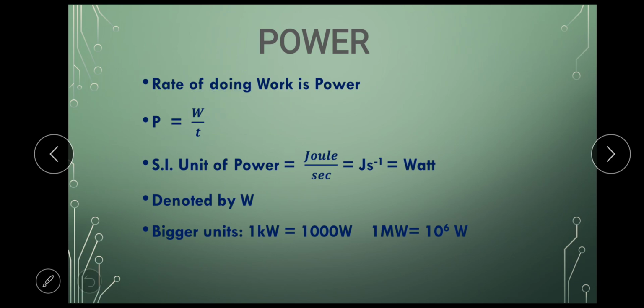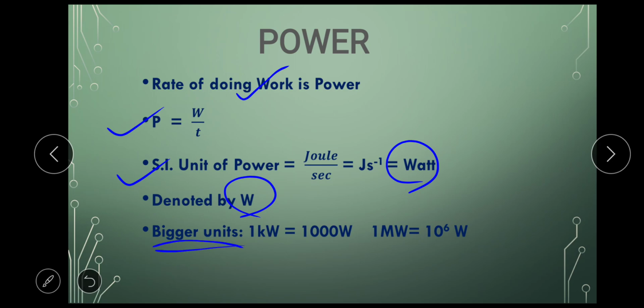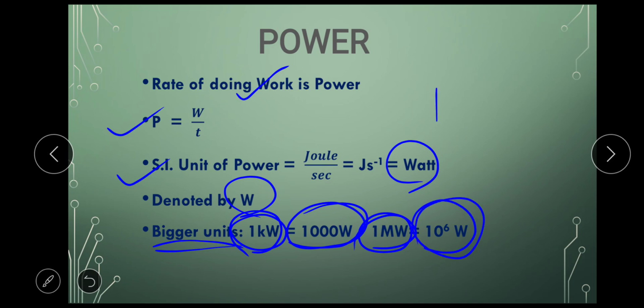Okay, watt. Now, we don't have this topic power in great detail. These are the only important points which are there. So definition of power, formula of power, SI unit which is watt denoted by W, and the last topic is bigger units. So if there is 1000 watts, we can write it as 1 kilowatt. Okay, and if there is 1 megawatt, 1 mega means 10 raised to 6 watt, like it was 10 raised to 6 joules in work. So this is same as 10 raised to 6 watts.